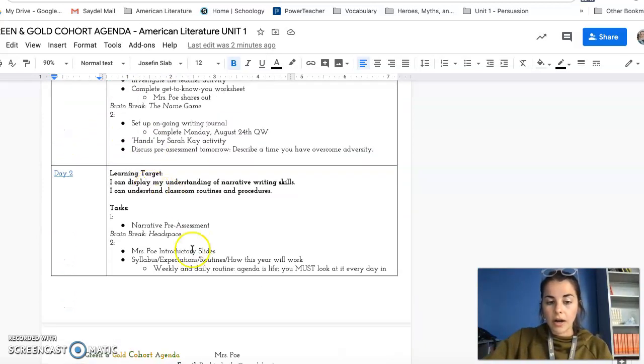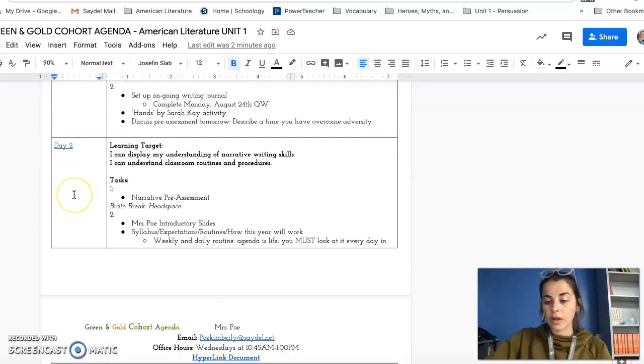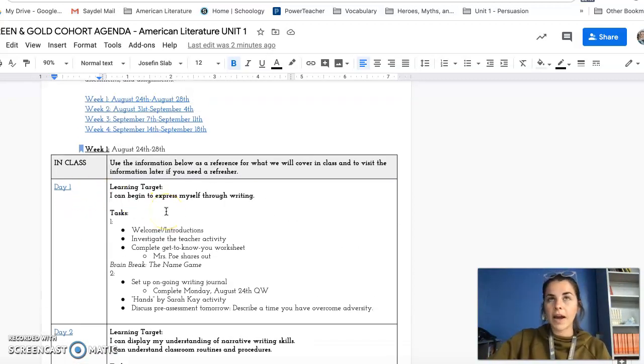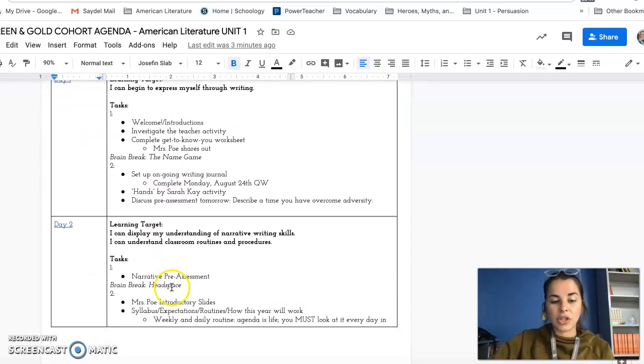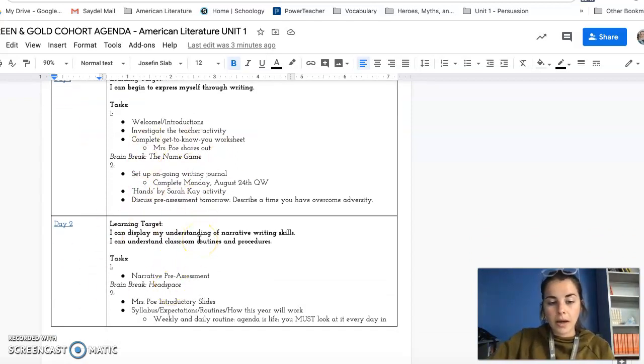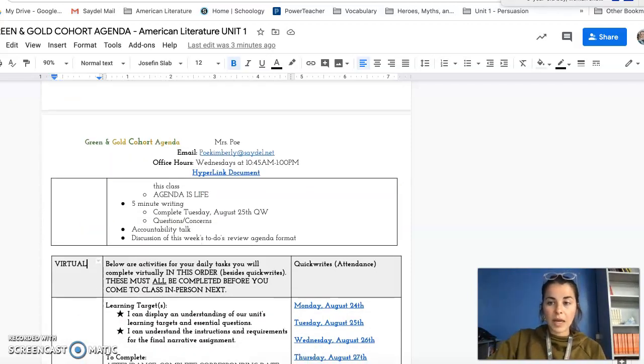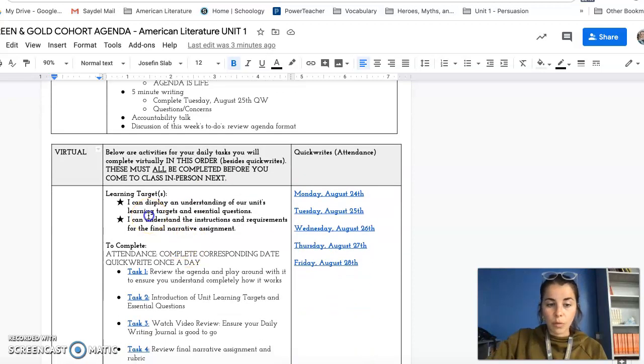Day 1 and day 2 are your in-class days. So if I am in class, would I pay attention to this agenda? I would still need to get it pulled up for reasons I'm about to explain in a second. But would I need to go through and make sure I'm looking at every single task that we're doing in class? No. Because we're already doing it in class and I'll take care of that for you. This is on here for a reminder, if you ever need to look back or if you're absent and you need to find some materials. The part that you really need to pay attention to will be this virtual part right here.